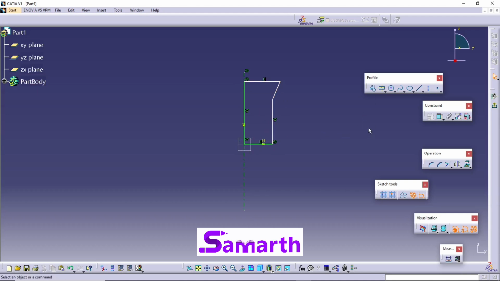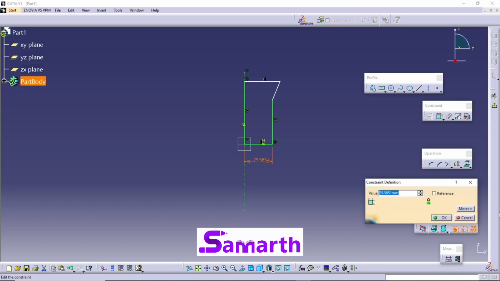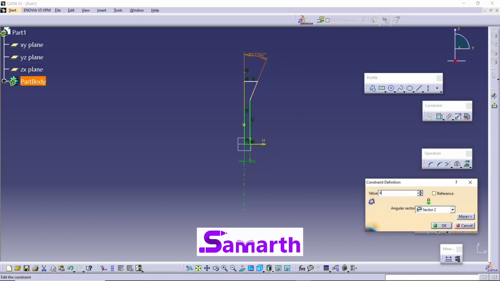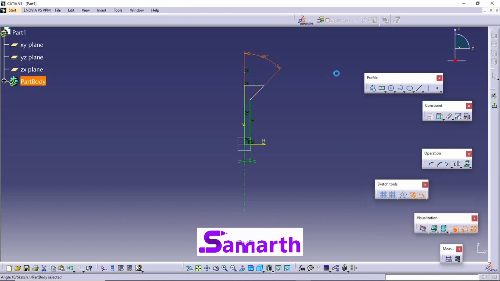Now click on constraint. Select this line, and the value of this is 12 by 2. Next, select this line, press Ctrl, select this line, and select the constraint. Double click on this, and the angle is 45. Press enter.